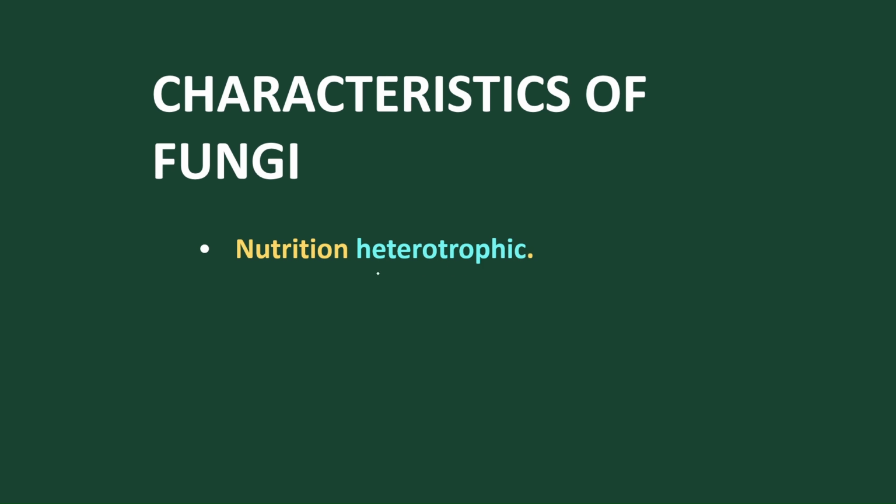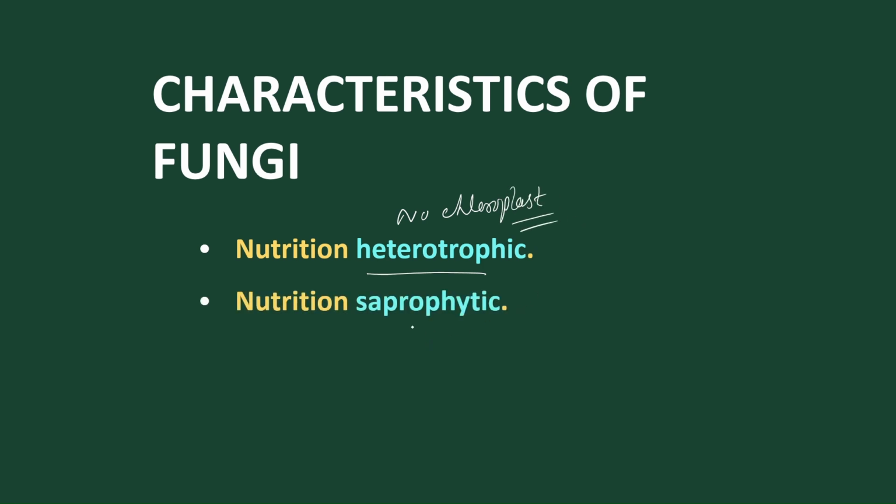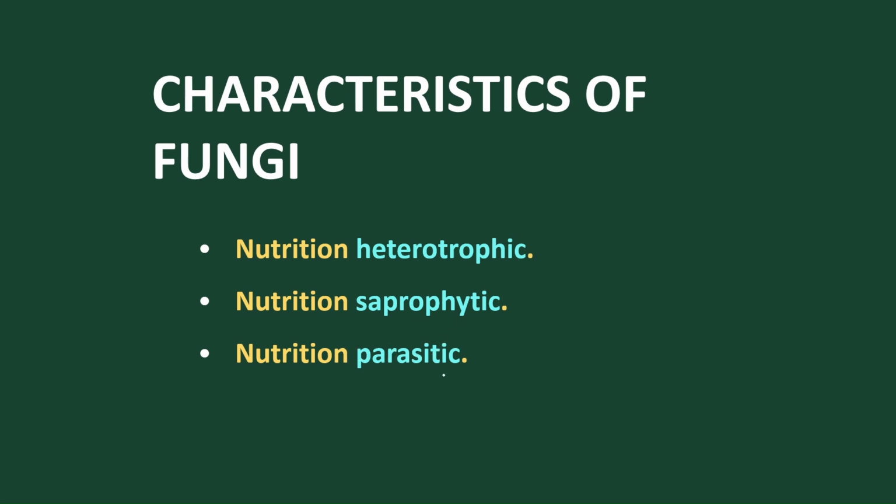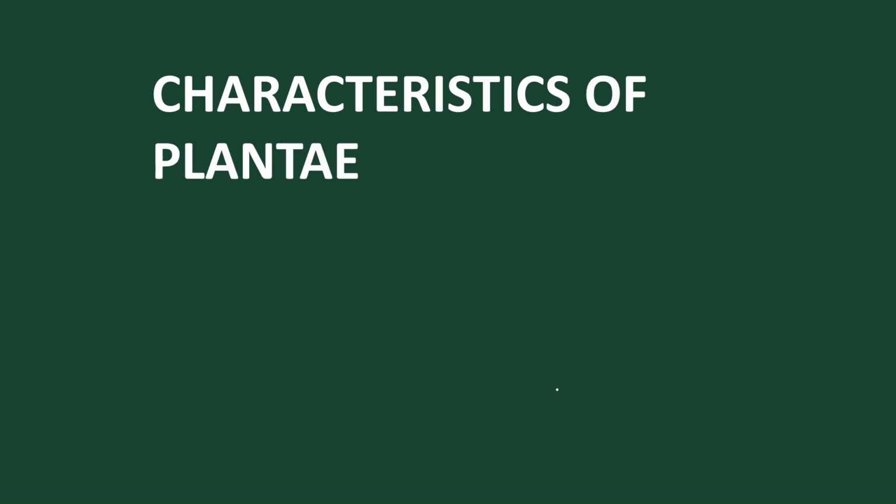In fungi the mode of nutrition is heterotrophic because no chloroplast is present, so they are unable to prepare their own food. Mostly their mode of nutrition is saprophytic, meaning they rely on dead organic matter. Most fungi are also parasitic, meaning they depend on a living host for food.